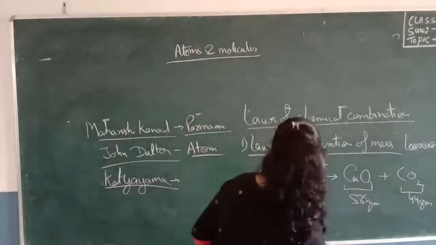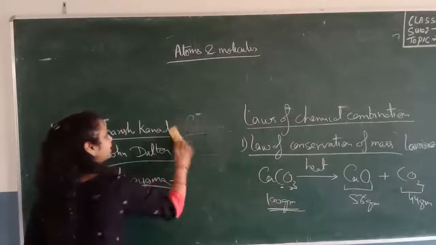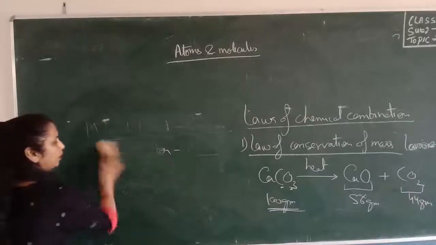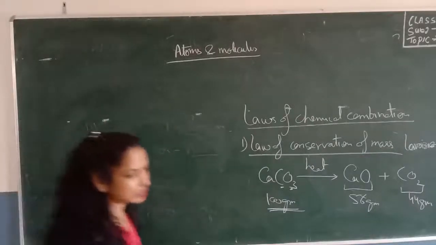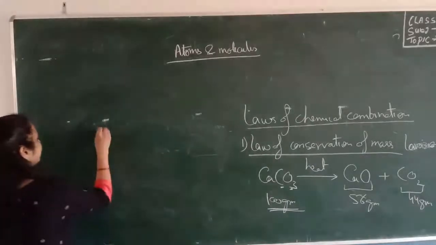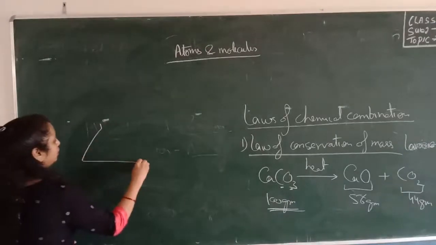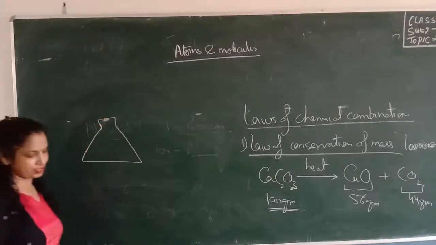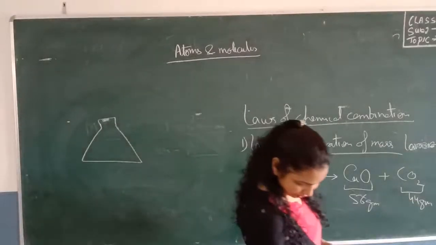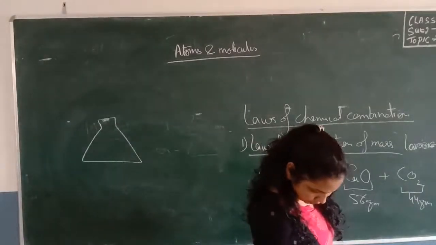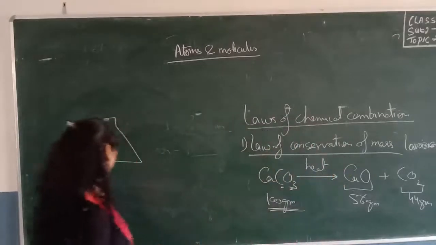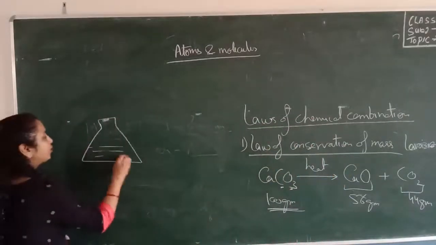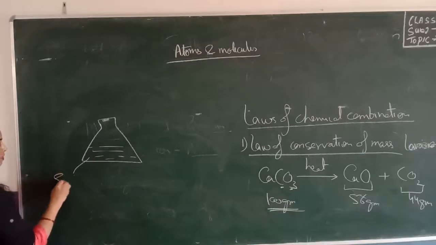Okay, one more experiment from your NCERT book. In a conical flask, we take a liquid, sodium sulfate and barium chloride. So we have a liquid here, it is sodium sulfate.